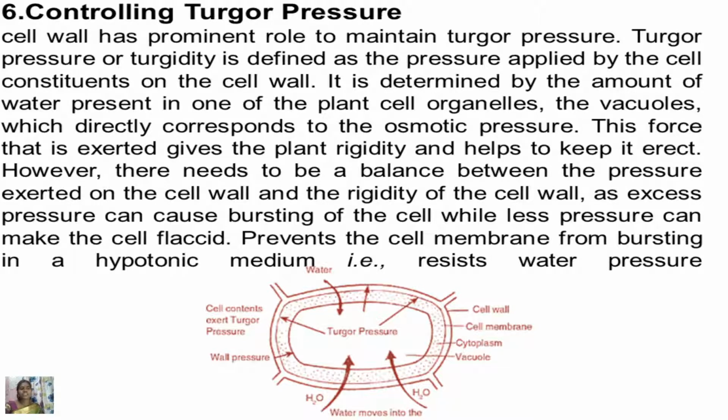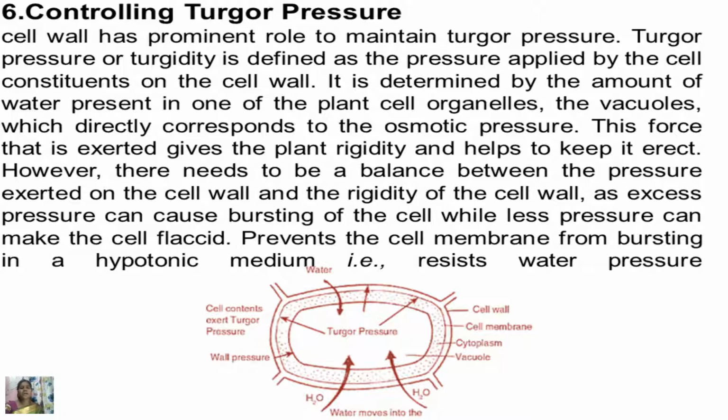The next function is that the cell wall has a role in controlling the turgor pressure. The cell wall has a prominent role in maintaining the turgor pressure. The turgor pressure is defined as the pressure applied by the cell constituents on the cell wall. It is determined by the amount of water present in one of the plant cell organelles, the vacuole, which directly corresponds to osmotic pressure. This force that is exerted gives a plant rigidity and helps to keep it erect.